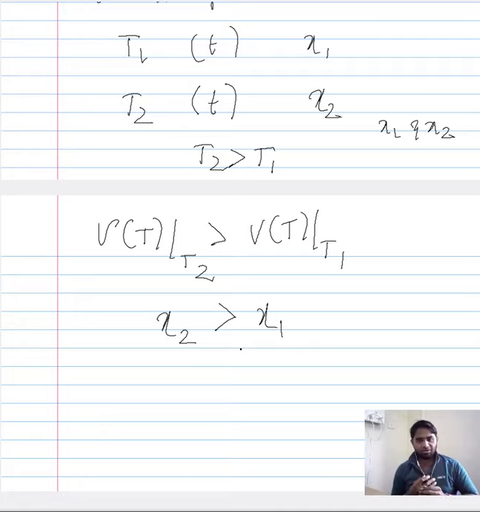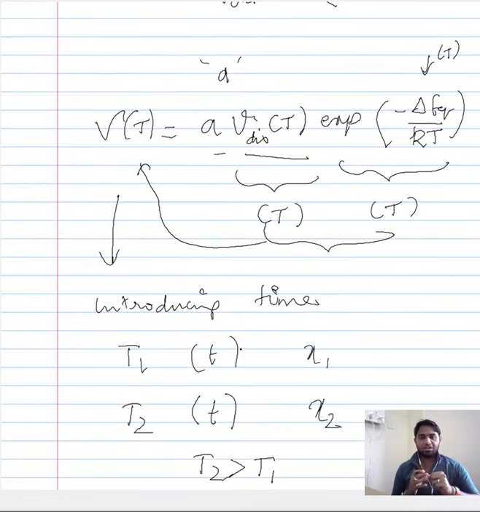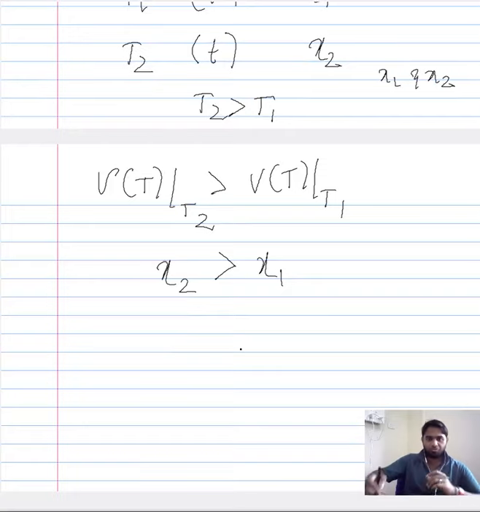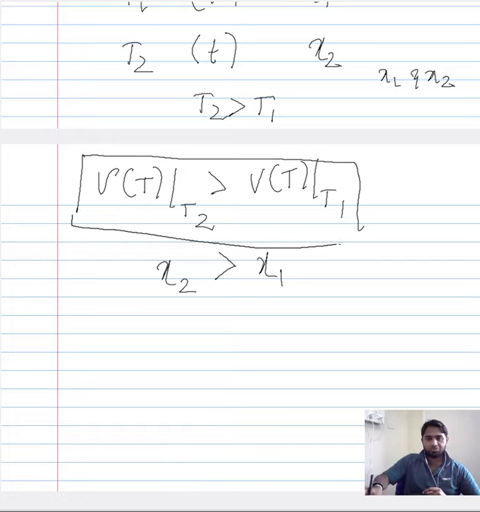Based on our understanding, our formulation of dislocation velocity, we can say that this condition is true, meaning the higher the temperature, the higher the dislocation velocity, or the rate at which the dislocation would propagate.